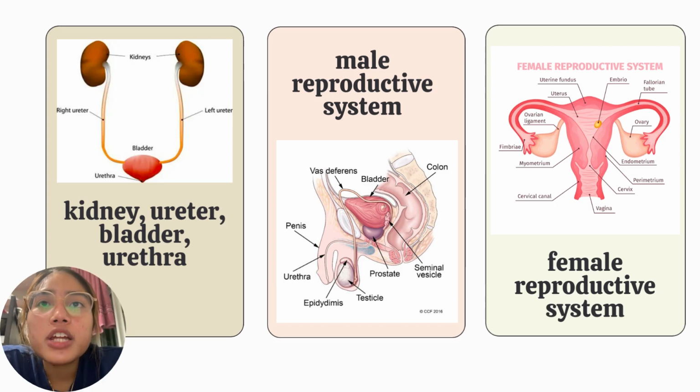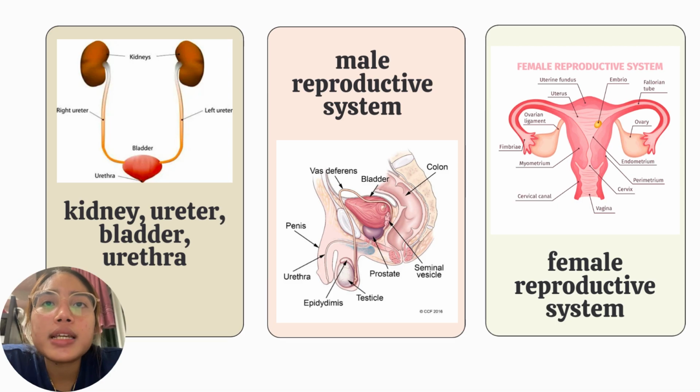In males, the reproductive organs include the testes, epididymis, vas deferens, seminal vesicles, prostate gland, and the penis. So the testes are the primary reproductive organs for males. They are responsible for producing and storing sperm and secreting testosterone. The epididymis is a coiled tube that you see here that lies on the surface of the testis and functions in the maturation and storage of sperm.